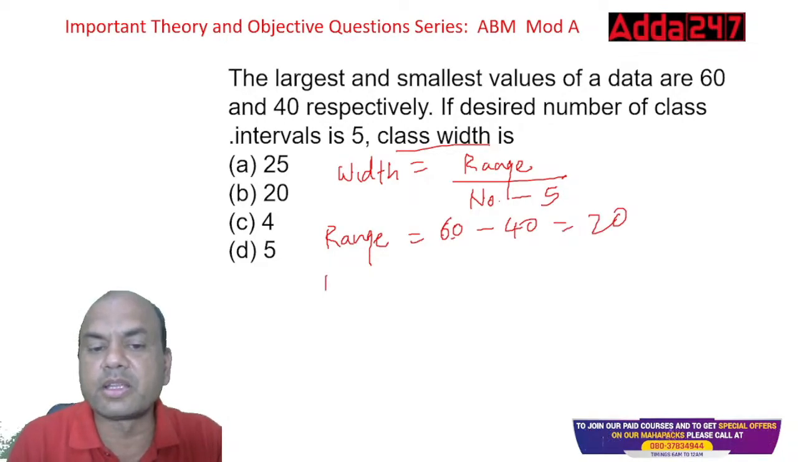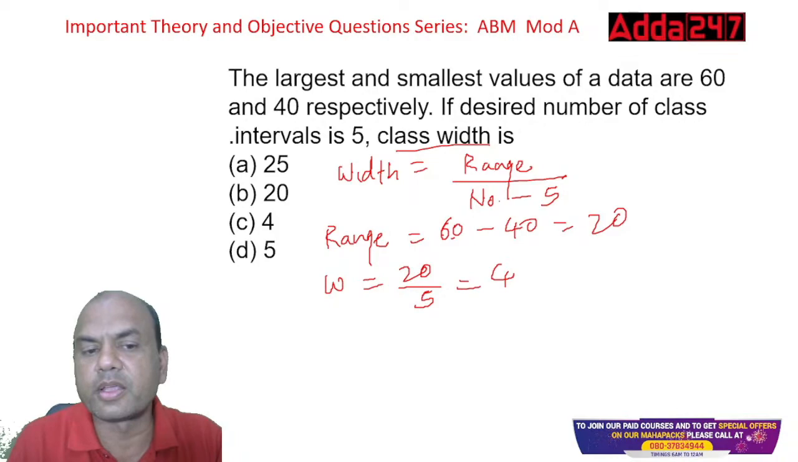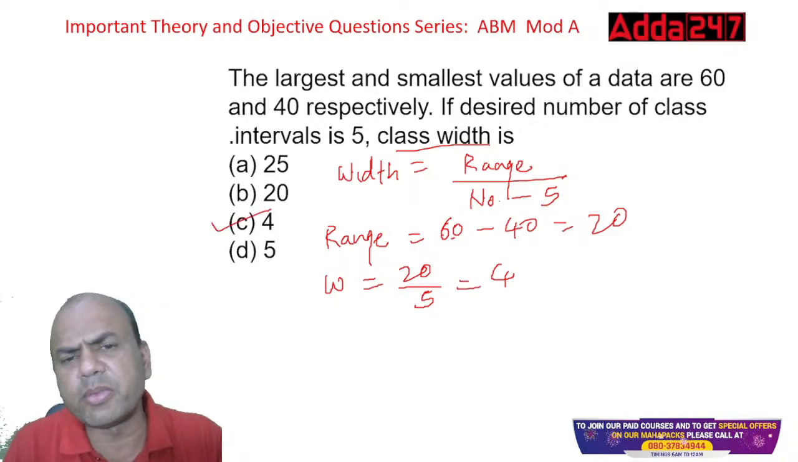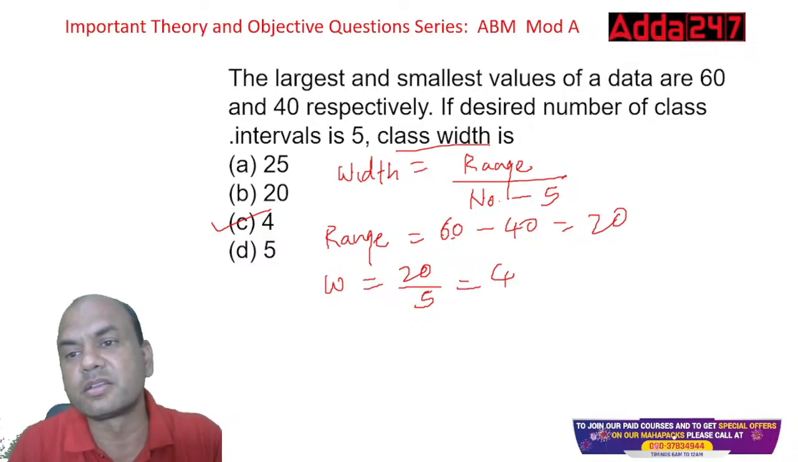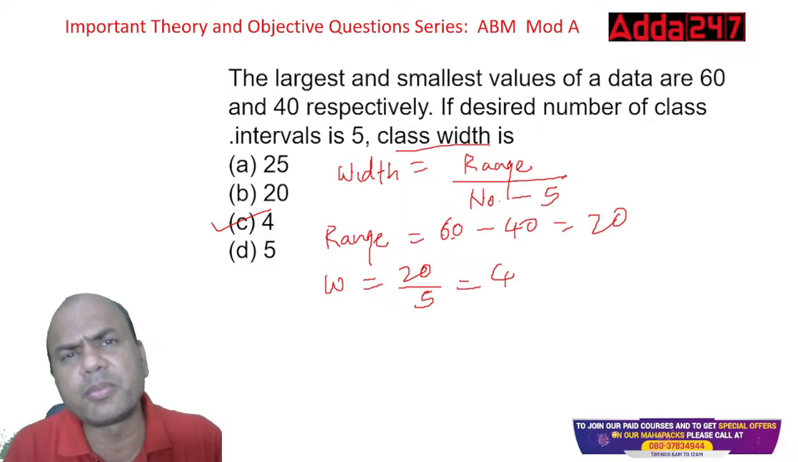So what is my width now? Width equals 20 upon 5. So that is equal to 4. So this is my answer. What do you mean by width? What do you actually mean by this word width? What has happened in this? Suppose you get the answer 4, what do you mean by this?